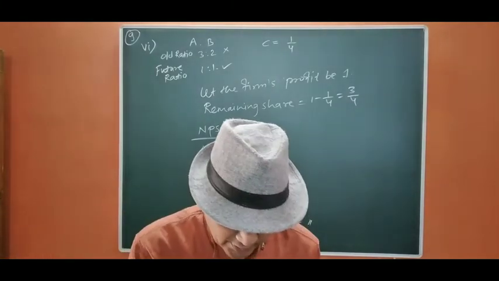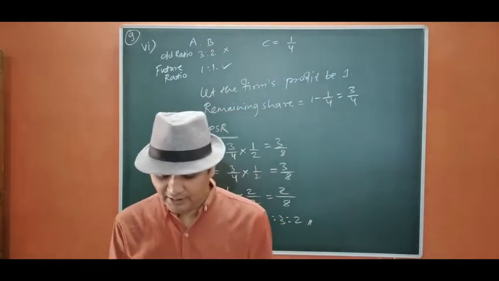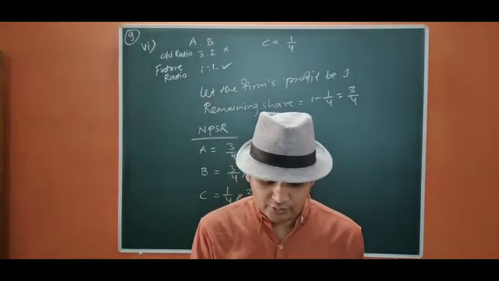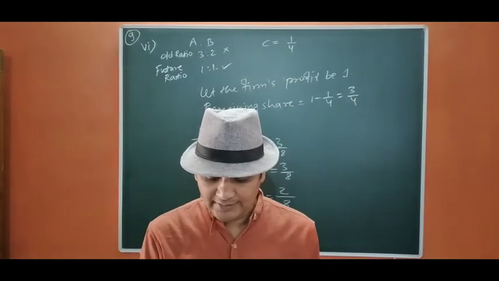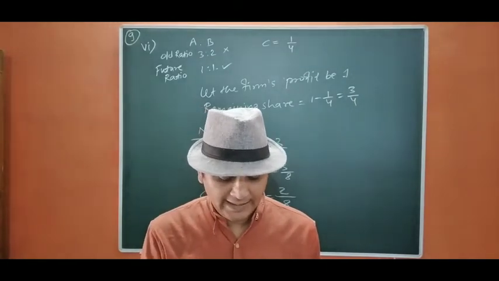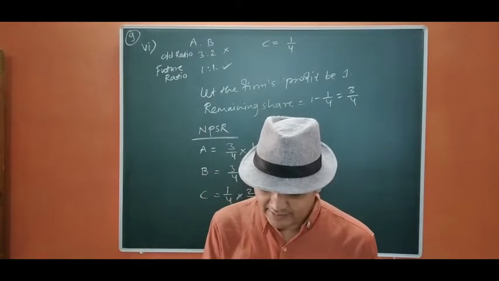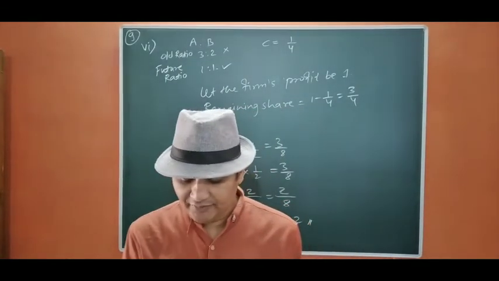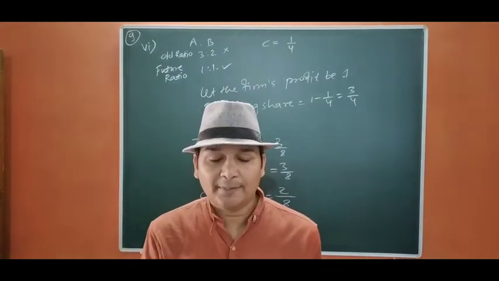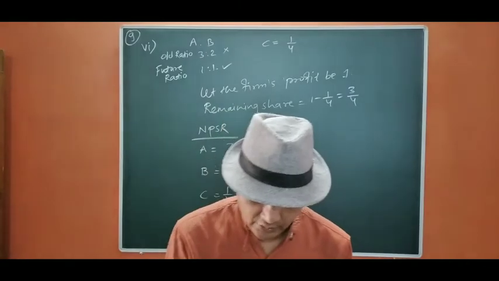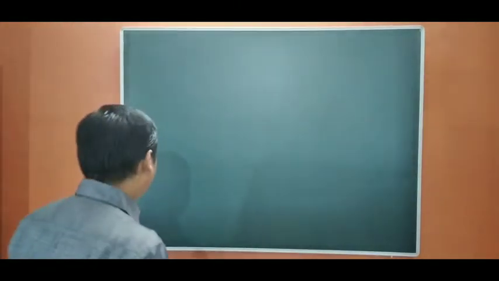We move to question number 10. X and Y were partners sharing profits in the ratio of 3:2. They admitted P and Q as new partners. X surrenders 1/3 of his share in favor of P and Y surrenders 1/4 of his share in favor of Q. Calculate new PSR of X, Y, P and Q. So let us start the question. Okay, let us start.